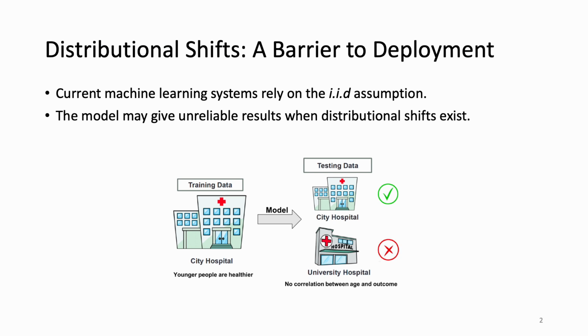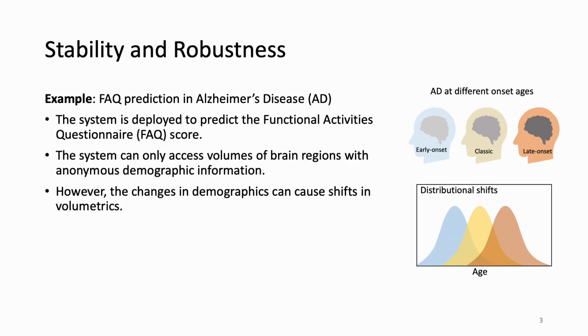Current machine learning systems, which are commonly deployed based on their in-distribution performance, often encounter the distributional shifts problem. When such shifts exist, the model may give unreliable predictions. For example, consider a system deployed to predict the FAQ score in Alzheimer's disease. During prediction, the system can only access biomarkers of brain regions, with demographics withheld for privacy consideration. However, changes in demographics, such as age, can cause shifts in covariates.